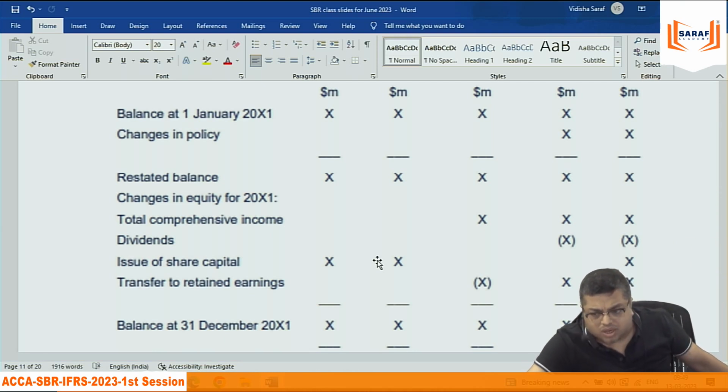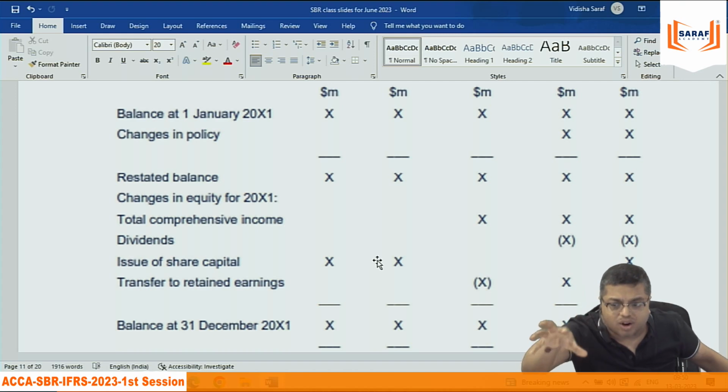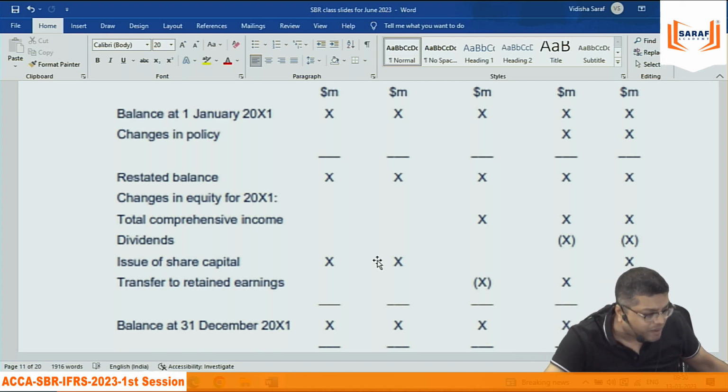Because of window dressing. What is window dressing? You are showing more asset value, you are showing less liability, you are showing a better picture. By doing some dubious accounting policies, you are showing a better picture than what it deserves. All the adjustments, the second adjustment will be coming here only, under shareholders' money, under share capital, retained earnings, reserves.